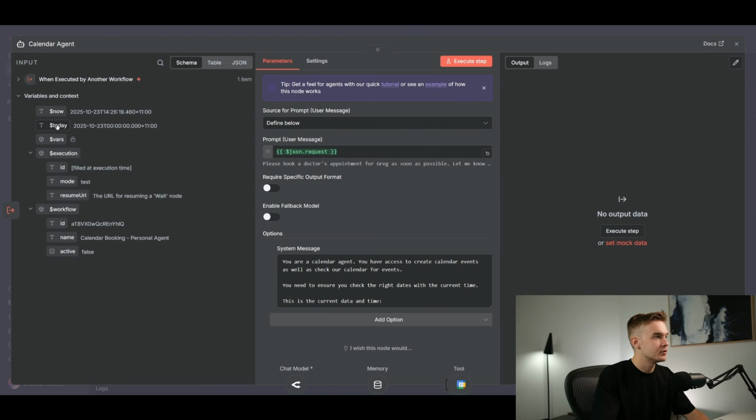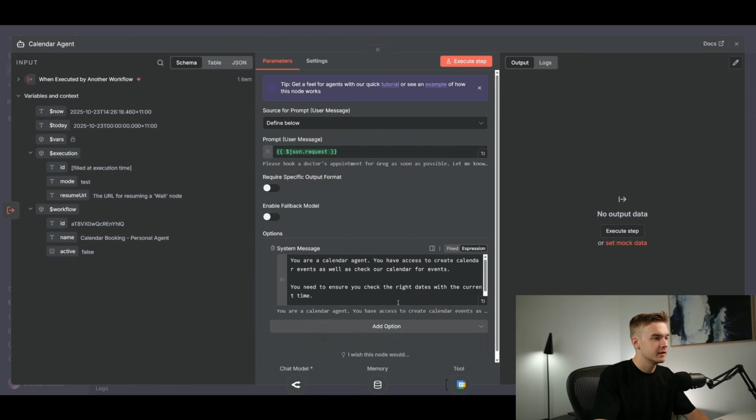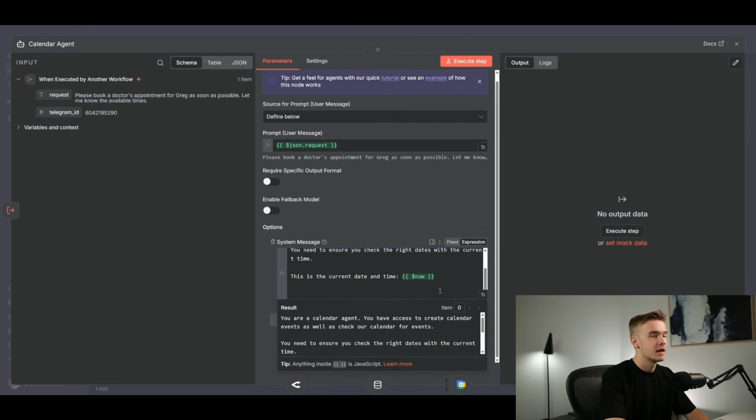And so I can either put today, which is just going to set the time to 0, or we can put in now, which is going to do the exact time. We'll use the exact time. I think there's no reason not to, so we'll drag and drop that in here. And now this has context on the exact date and time. And just for a little bit of prompt conditioning, I'm going to say, please ensure you use this date and time when looking up emails, when looking up events. So that's good to go.